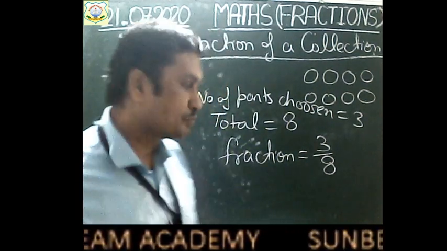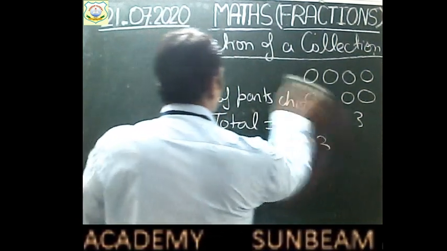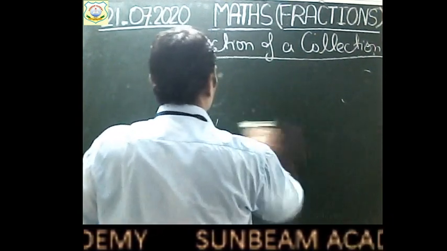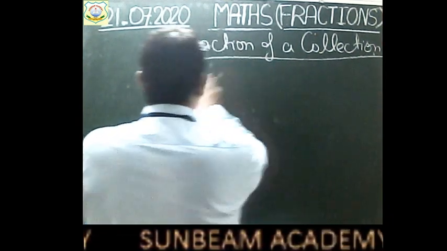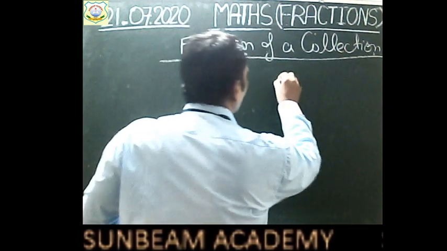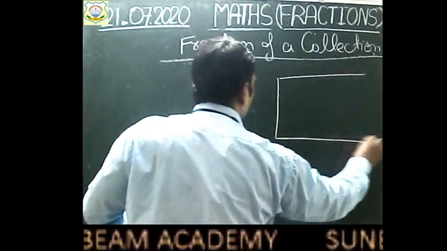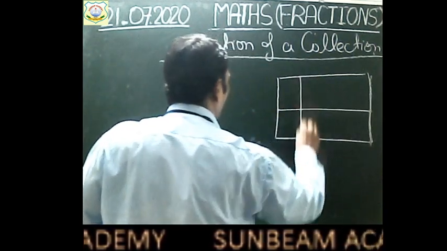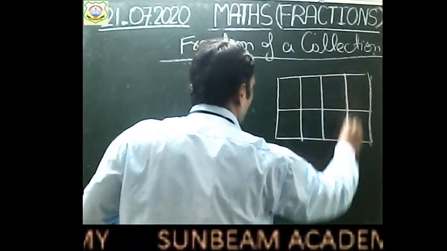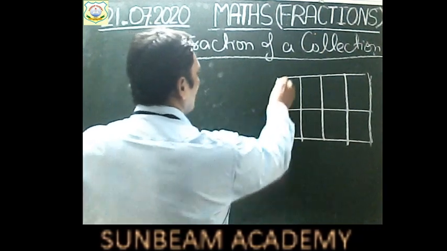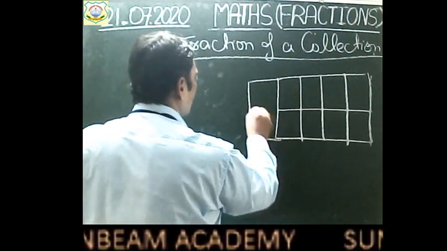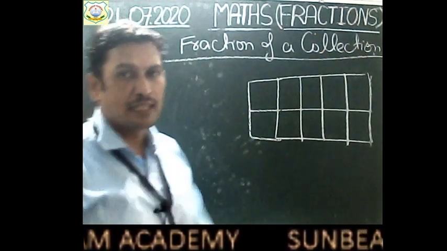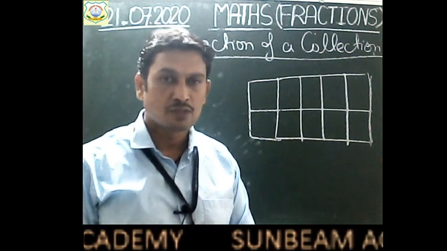Let us take another example. Suppose this is a figure. Okay. Now this figure is divided into 10 partitions, right?